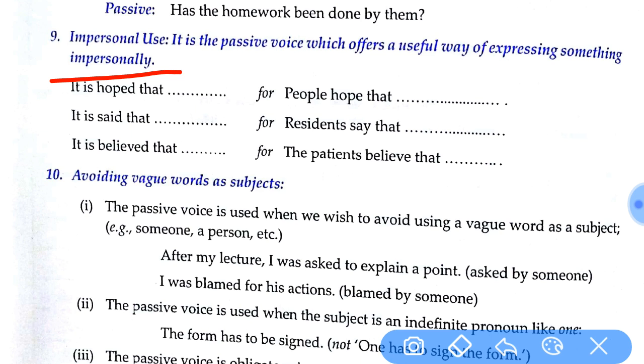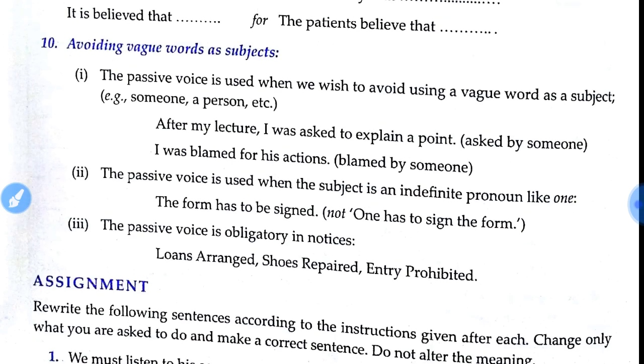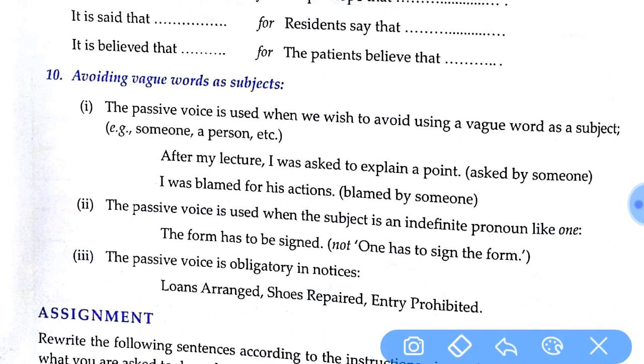So next one is avoiding vague words as subjects. Here, vague words means first of all someone or a person, when we do not know who exactly the doer is. In such cases we don't have to write it in the object form. For example, after my lecture I was asked to explain a point.